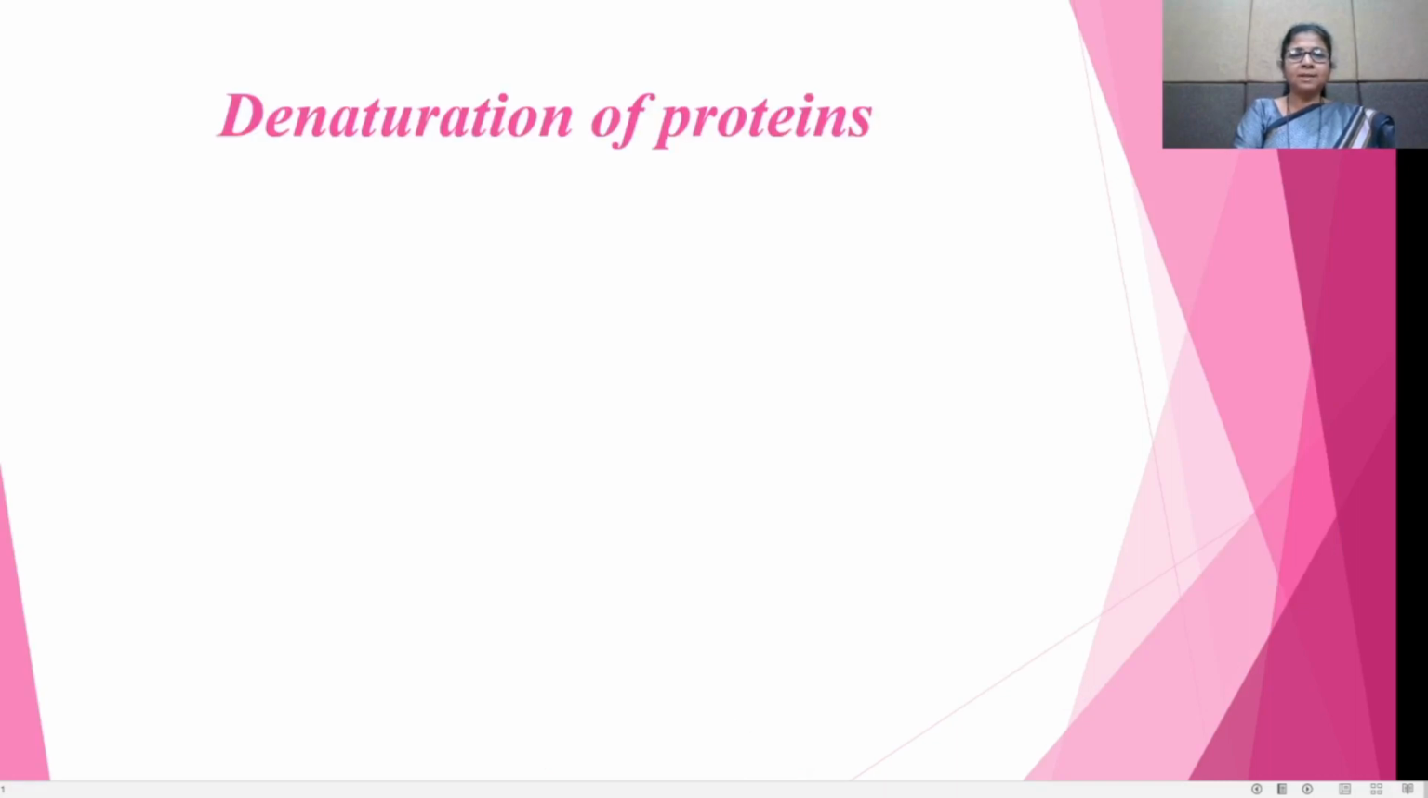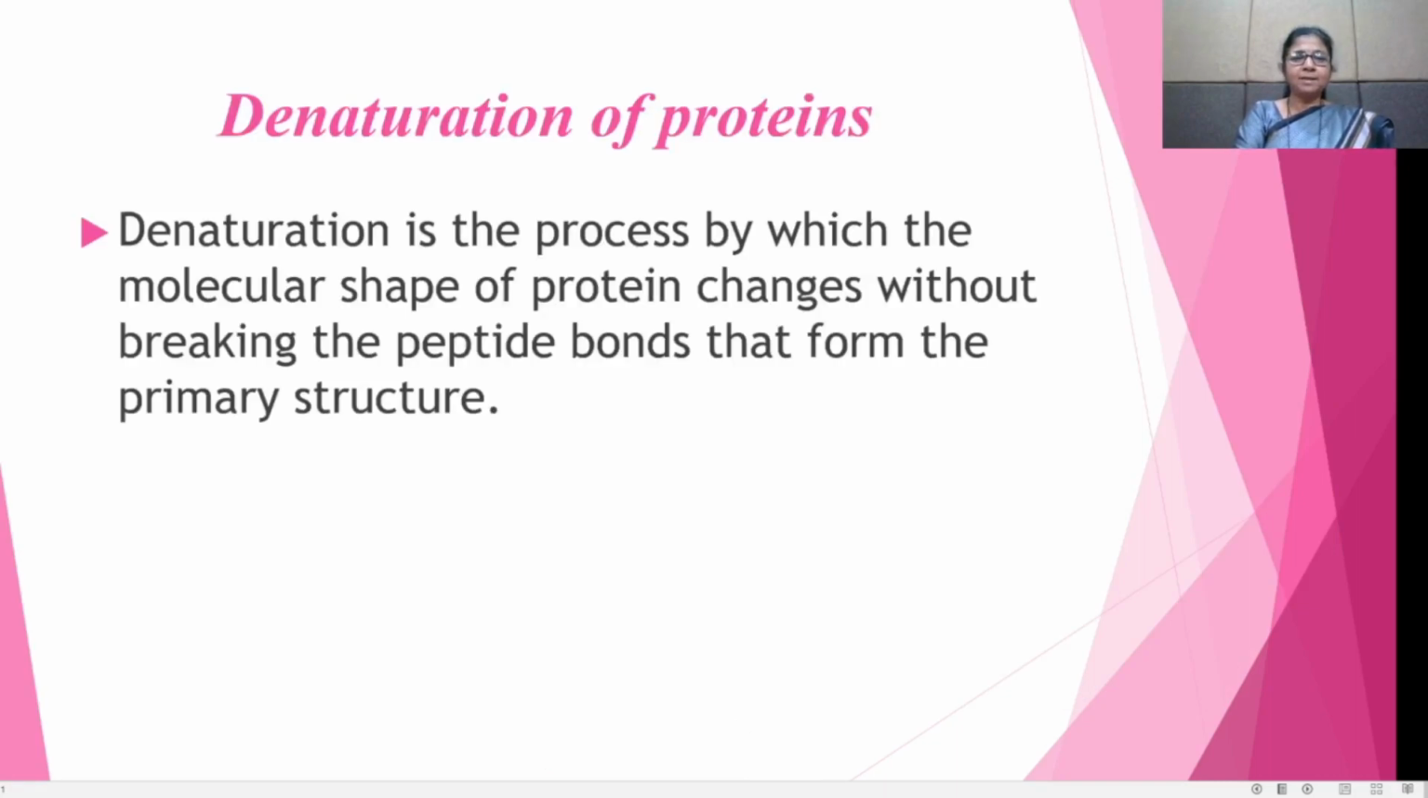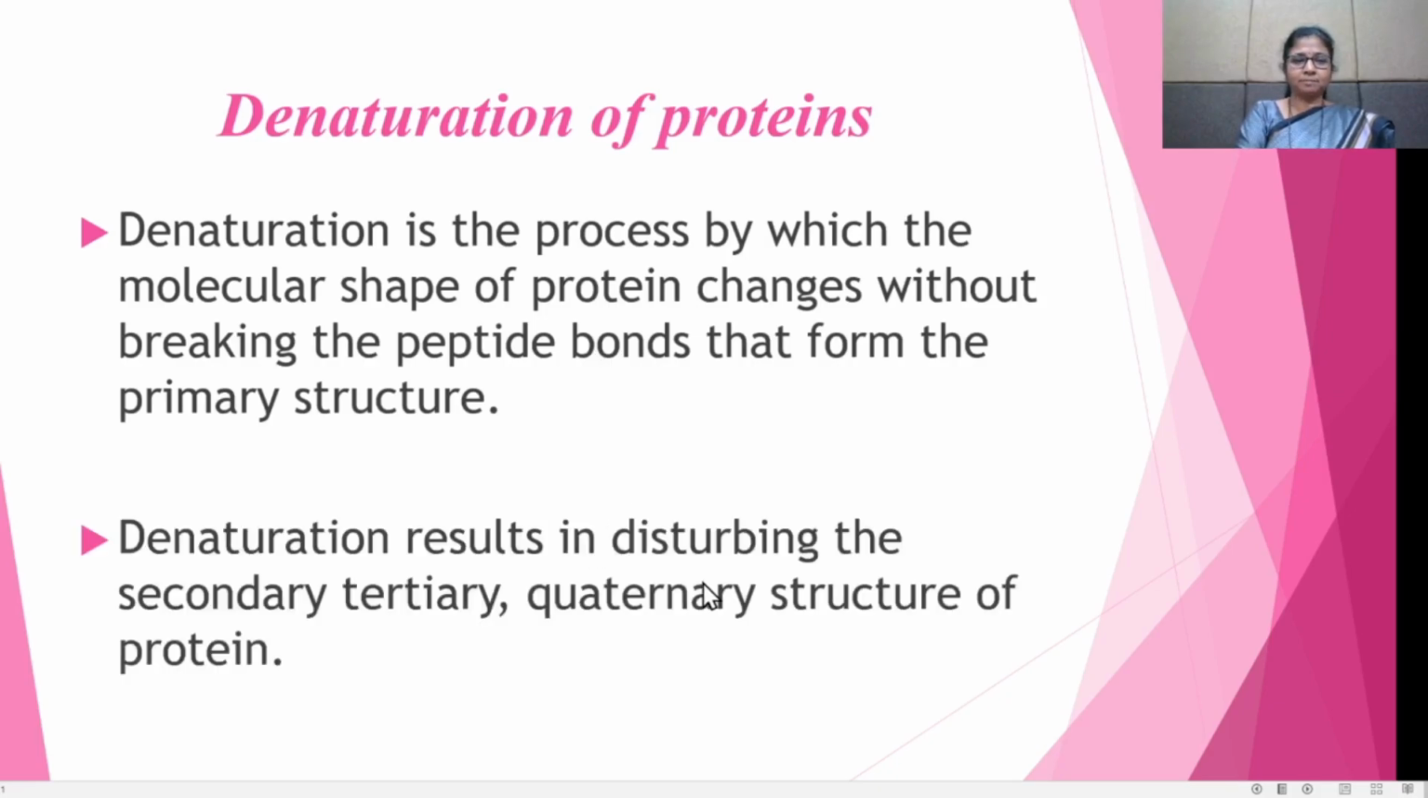Now see the denaturation of proteins. Denaturation is the process by which the molecular shape of a protein changes without breaking the peptide bonds that form the primary structure. In the denaturation process, the protein changes its molecular shape without breaking the peptide bonds. That means after denaturation, they are in the primary structure. This denaturation results in disturbing the secondary, tertiary and quaternary structure of the protein.